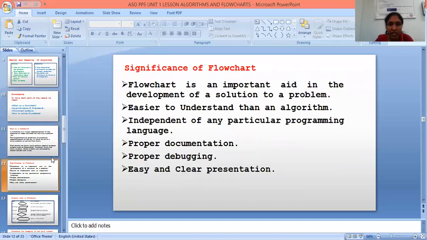What is the significance of a flowchart? A flowchart is an important aid to the development of a solution to a program, easier to understand than an algorithm, independent of any particular programming language, proper documentation, helpful for program debugging, and easy and clear presentation. This is the significance of a flowchart.